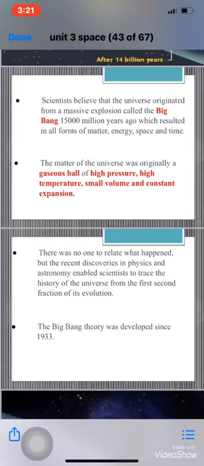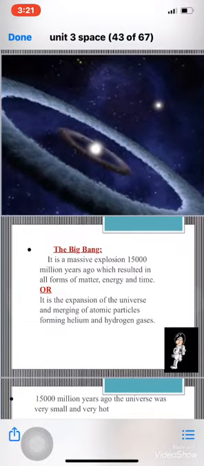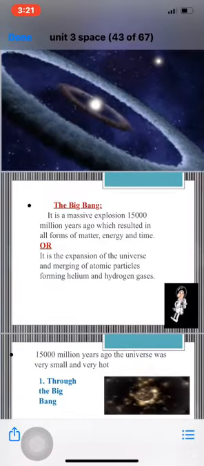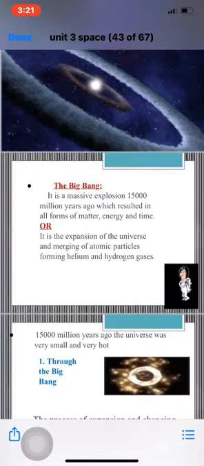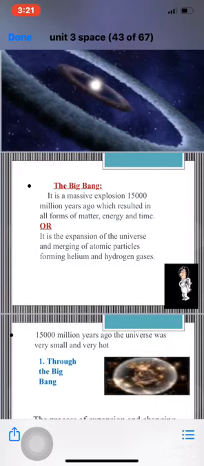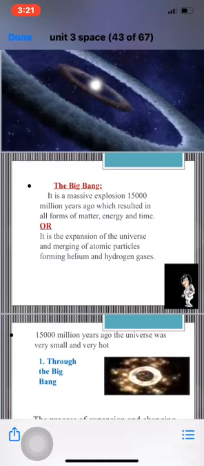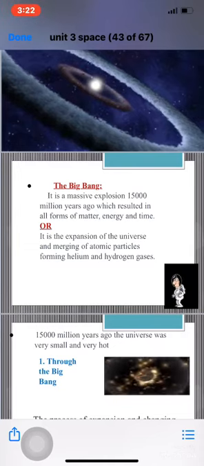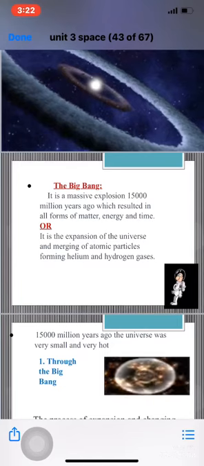Okay, let's start talking about the Big Bang theory and see what the meaning of it is. The Big Bang is a massive explosion 15,000 million years ago, which resulted in all forms of matter, energy, and time. This is the first definition, or it can be defined as the expansion of the universe and merging of atomic particles forming helium and hydrogen gases.